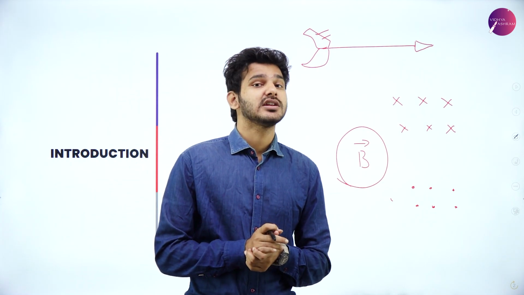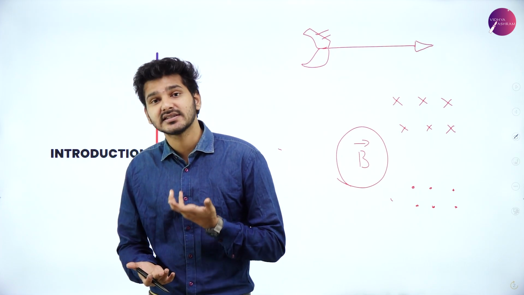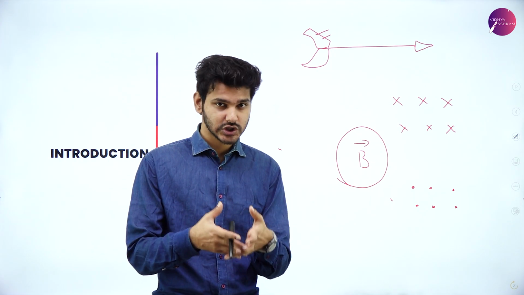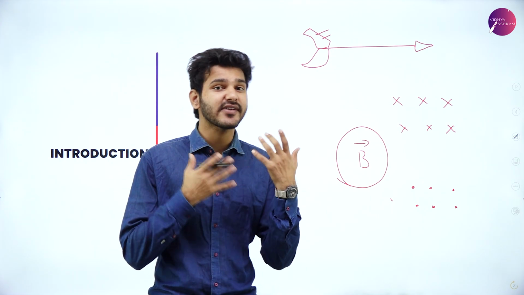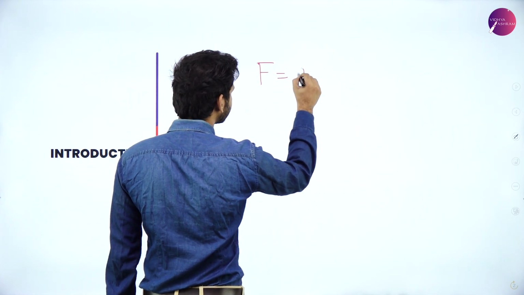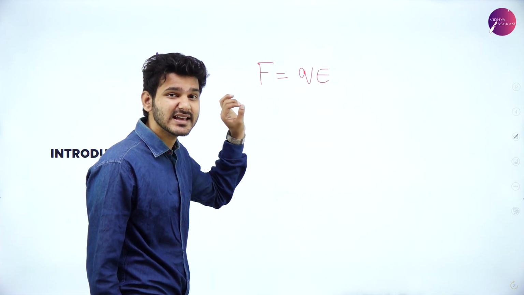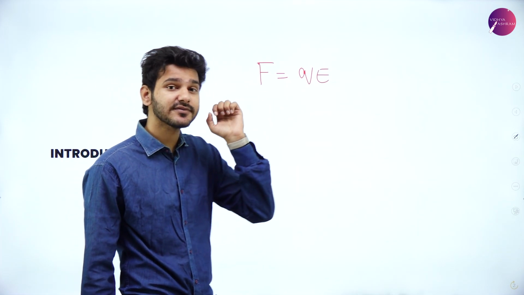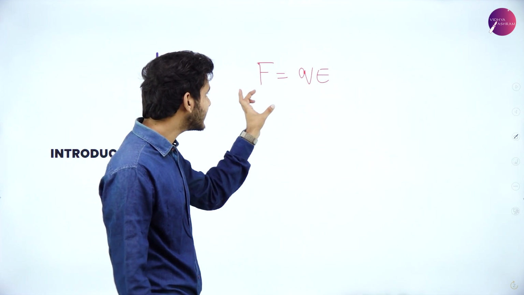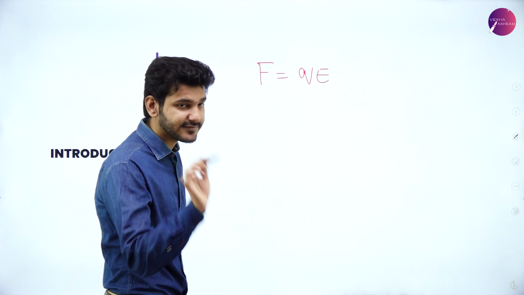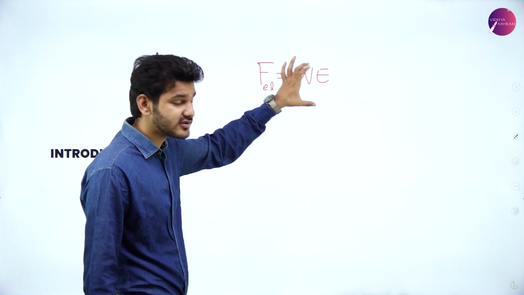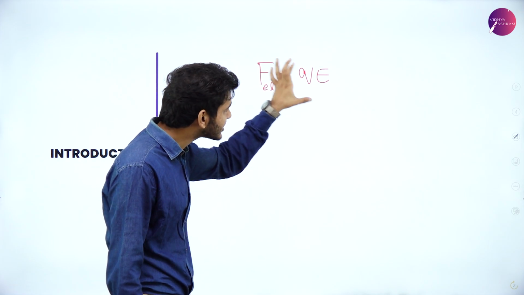Now, what about magnetic force? Just like electric field exerts an electric force, here magnetic field will exert a magnetic force. So how will that be? And what all will be affecting that particular magnetic force? For example, we can say that F is equal to QE. This was for an electrically charged particle. That is, we saw this for electrons or positive ions, positive charges and negative charges in general. So this particular equation is for an electrical force, which represents the force by the electric field.